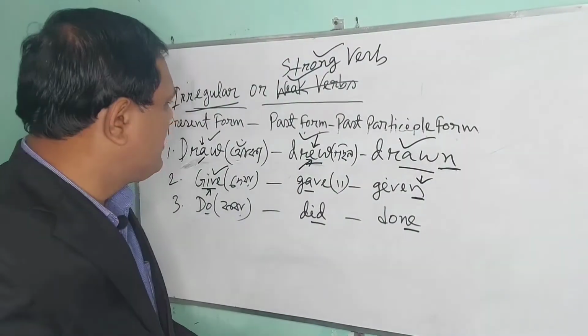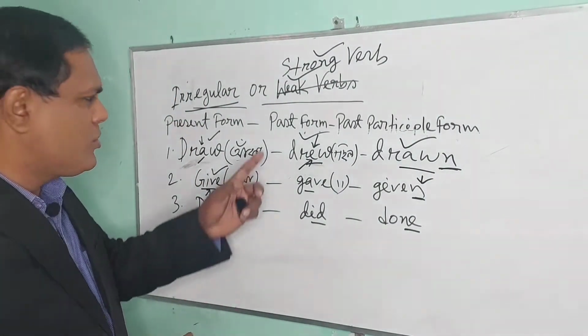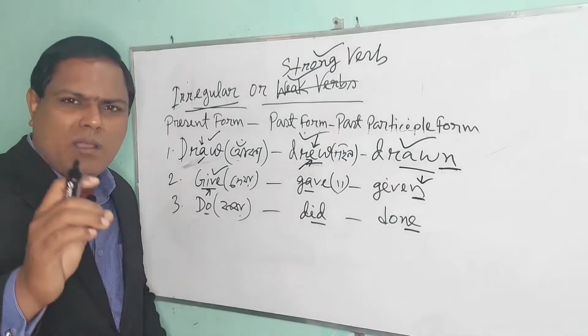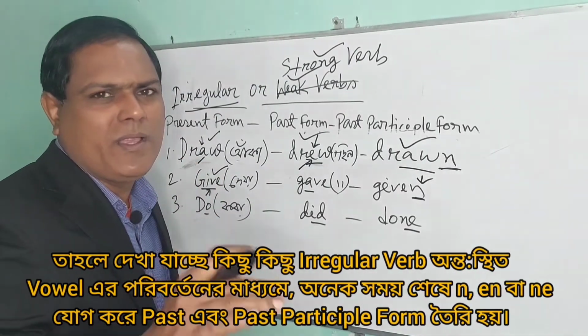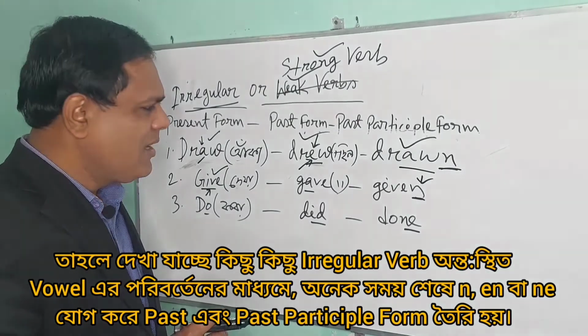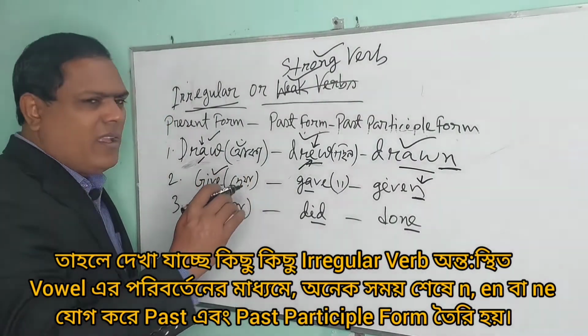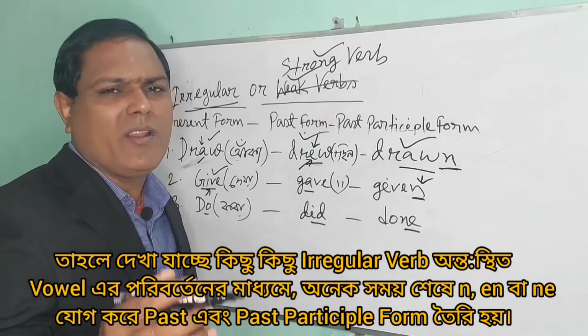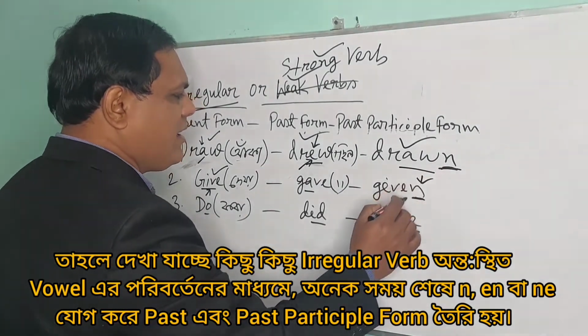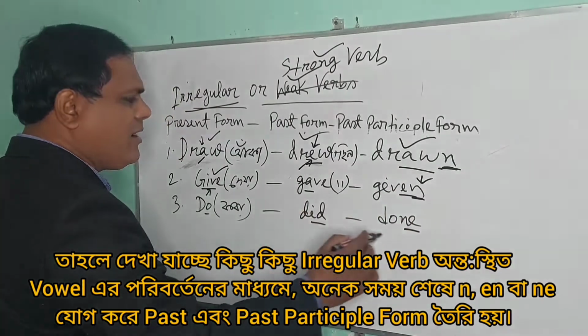So you have seen that in irregular or strong verbs, some vowels in the middle of the verb are changed, and they sometimes end with n, en or ne.